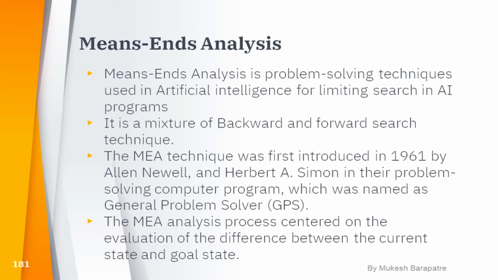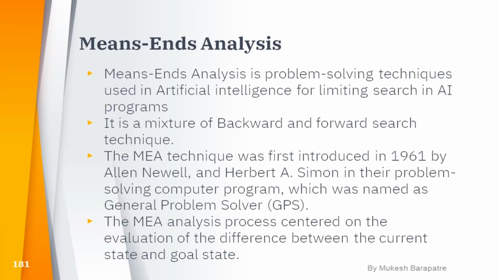It is a mixture of backward and forward search techniques. That means we also look forward, and if we get stuck somewhere, we come backward and solve again.